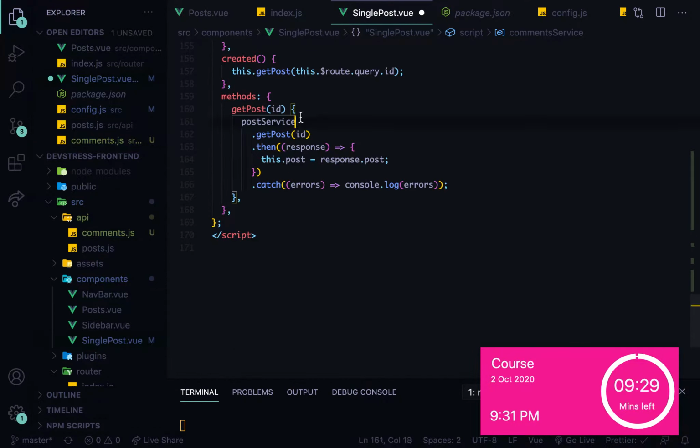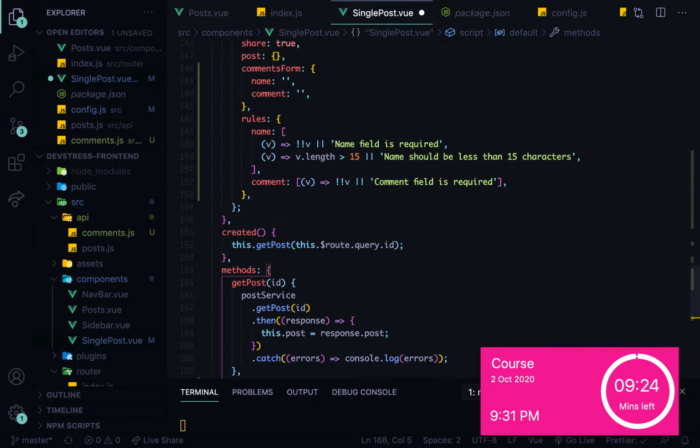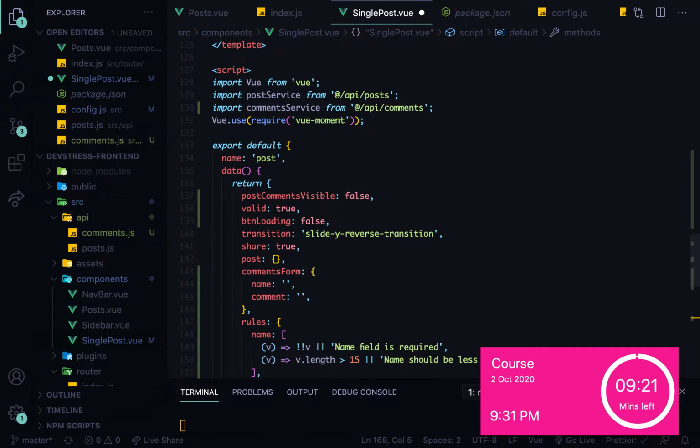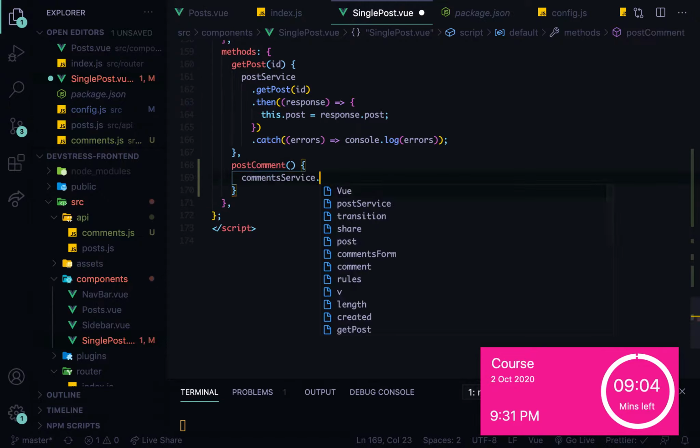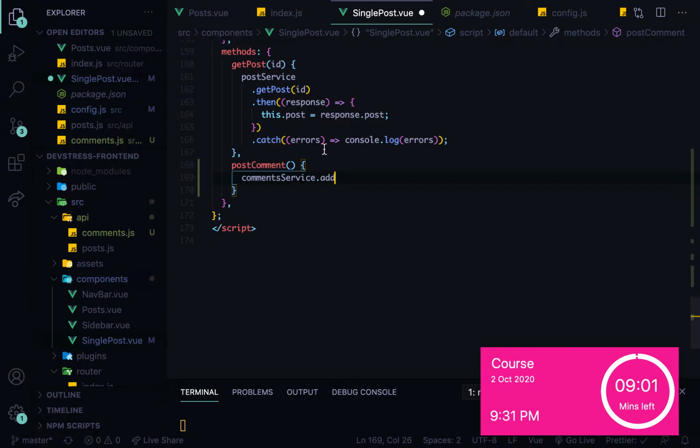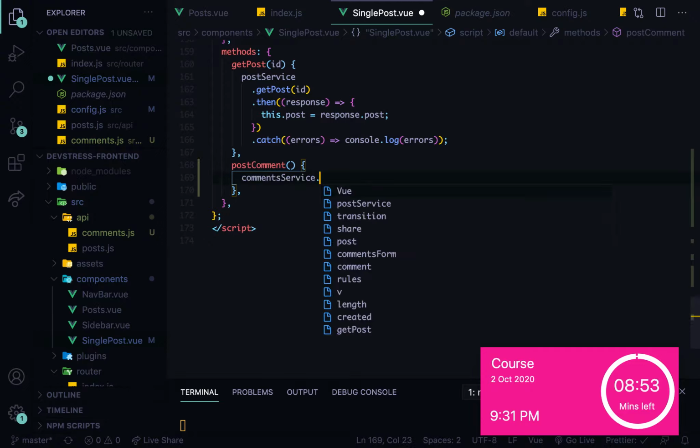And now we create a method that actually creates the API, right? I'm exhausted. So comment service API comments. We're going to create a method and we name it post comments. Post comments, and then bring in a comment service dot. You know what? Let me save it, and now let me post comment service dot add